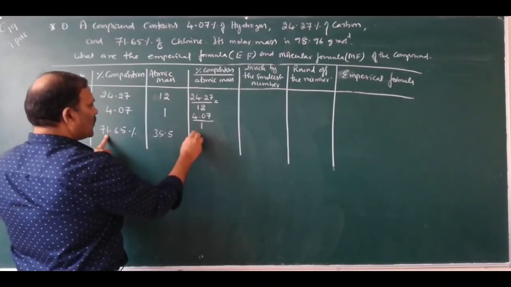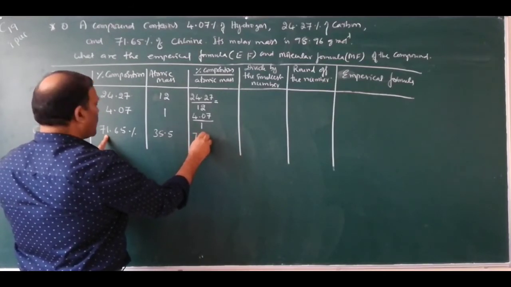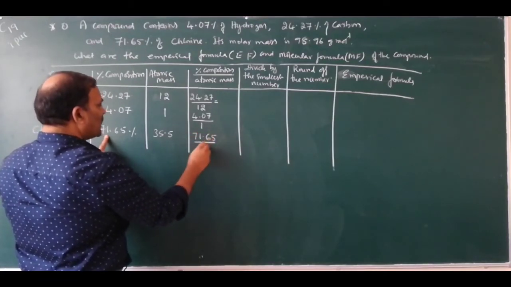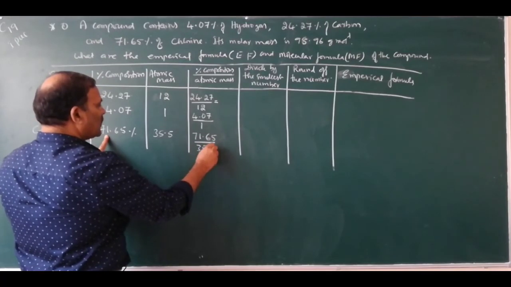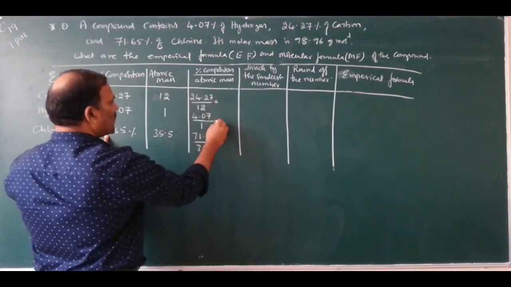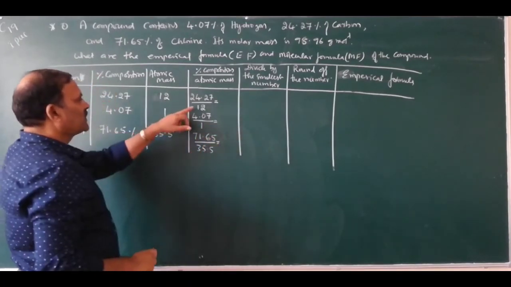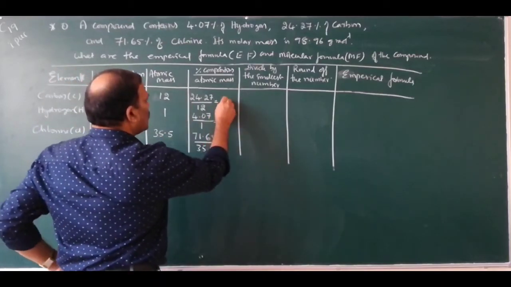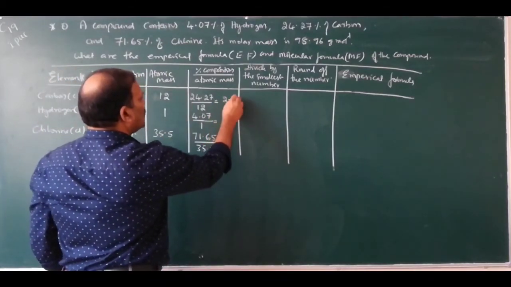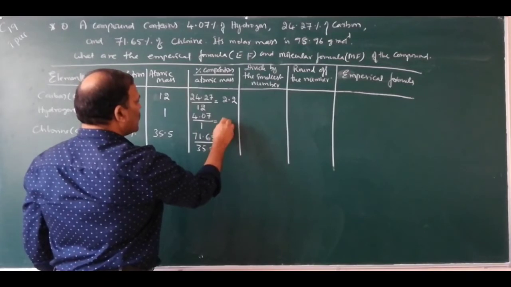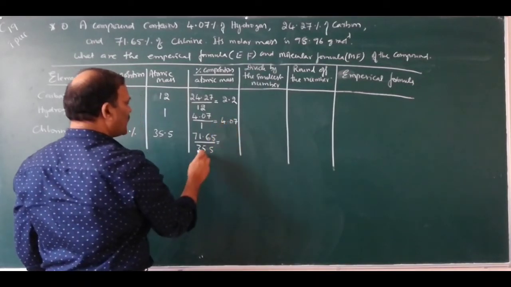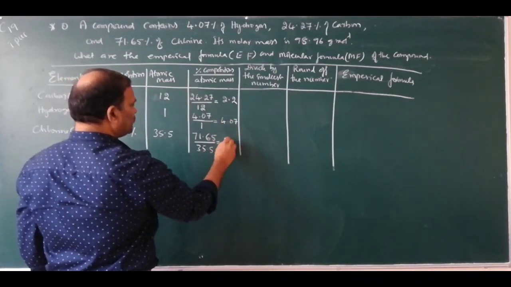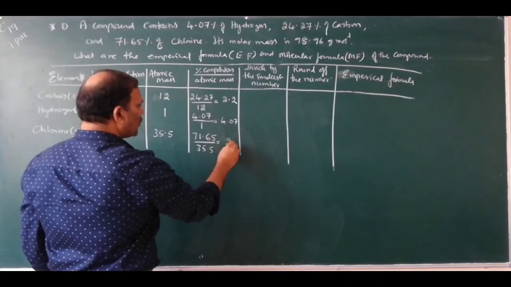Then percentage of chlorine, 71.65% divided by 35.5. So you will get this is around 2.2. This is 4.07. This is around 2.